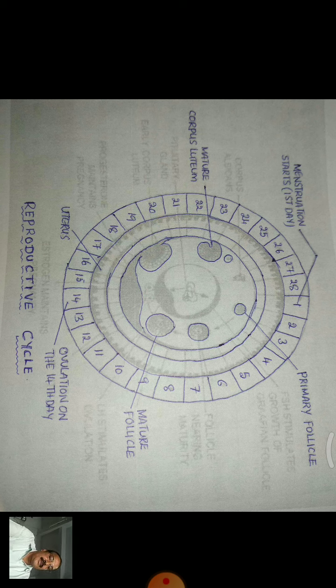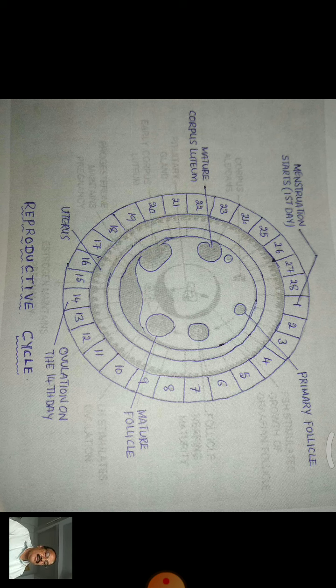The ovulatory phase. It is a phase in which ovulation or release of eggs takes place. It usually takes place on the 14th day of the cycle. The released egg is picked up by the fallopian tube. The egg remains alive only for 24 hours, and if fertilization does not take place, it will die. So ovulatory phase means ovulation or releasing of eggs on 14th day of the cycle.